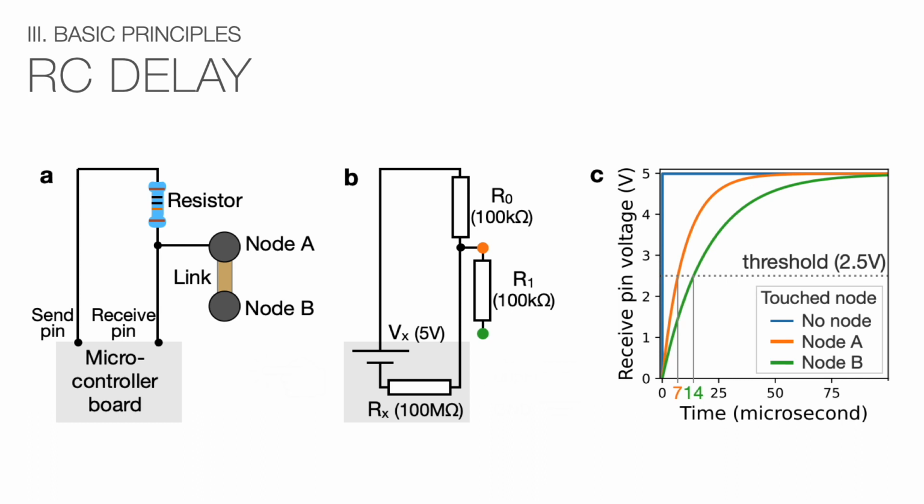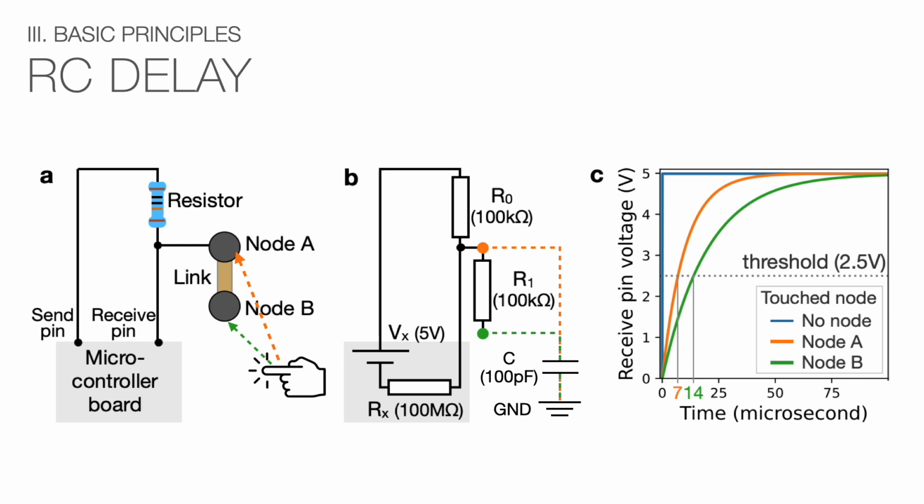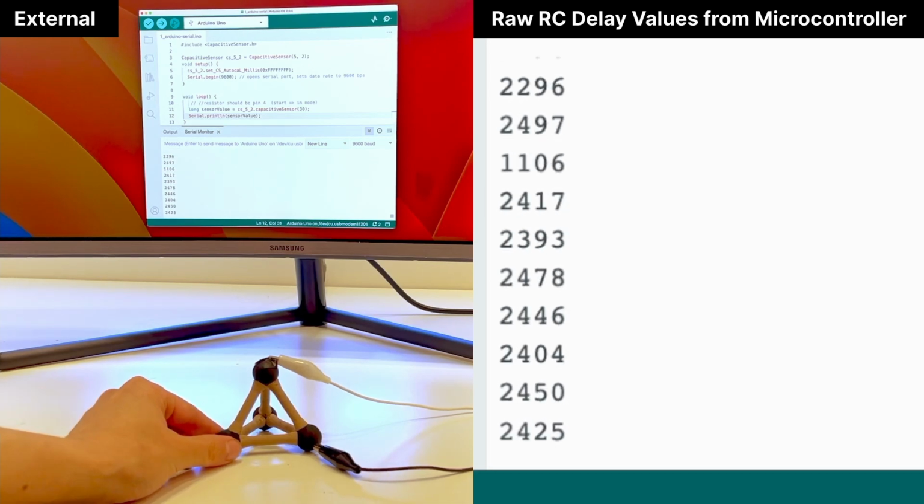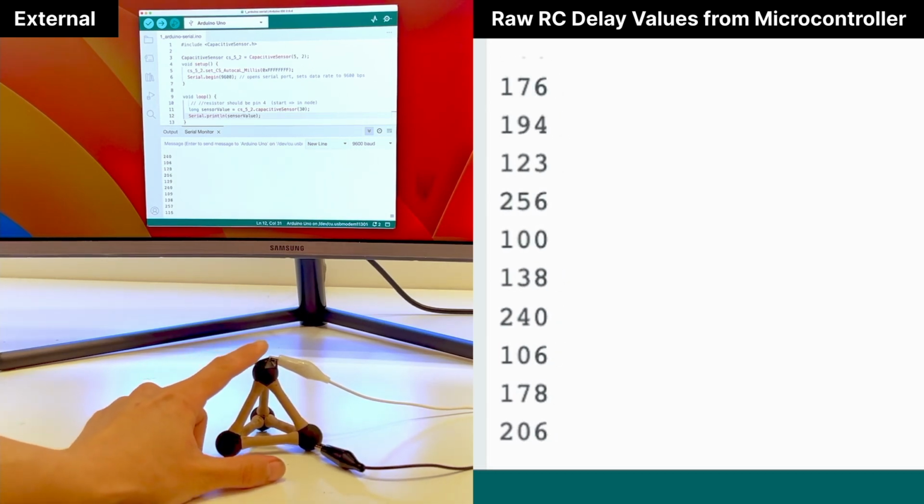So for example, when touching node A would require 7 microseconds, as opposed to node B would require 14 microseconds. And our pipeline is based on this principle. We can design networks where RC delay varies based on which node is touched. Here is an example of RC delay in practice.